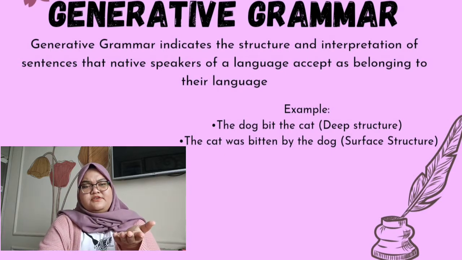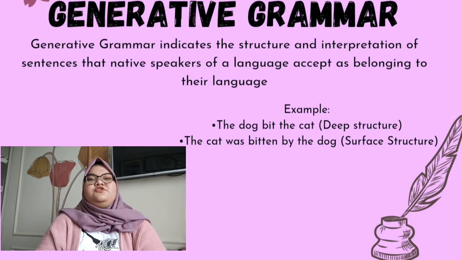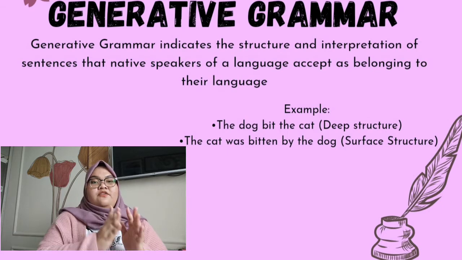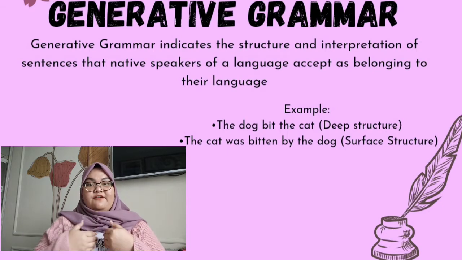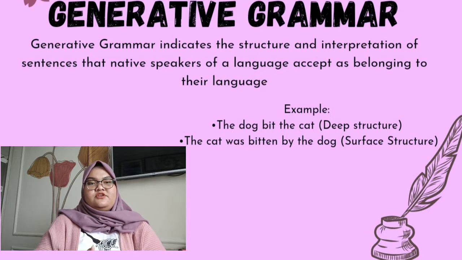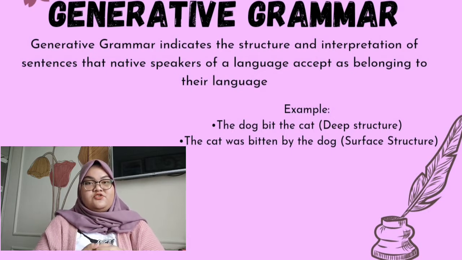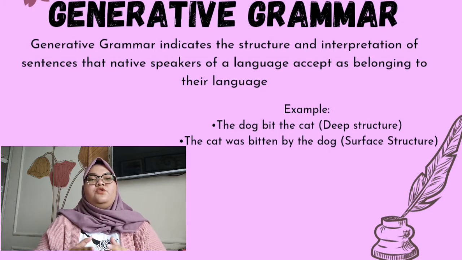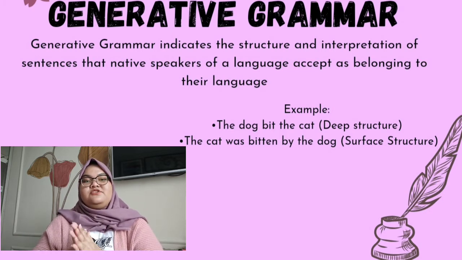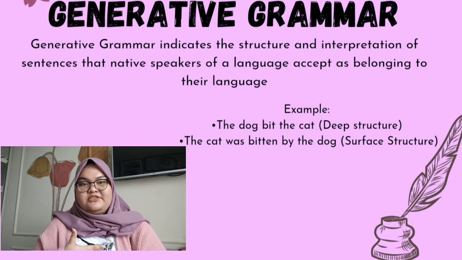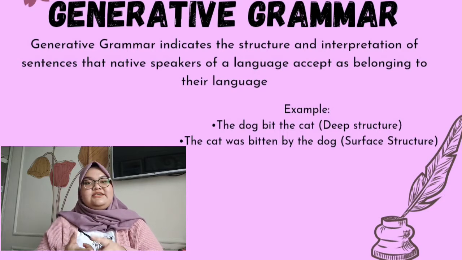What's the difference? Deep structure refers to the concepts, thoughts, ideas, and feelings, whereas surface structure refers to the words or language we use to represent the deep structure. Deep structure is what you wish to express, and surface structure is how you express it with the help of words and sentences.